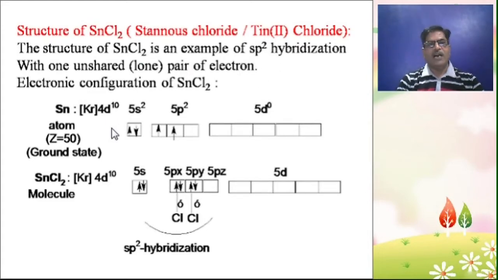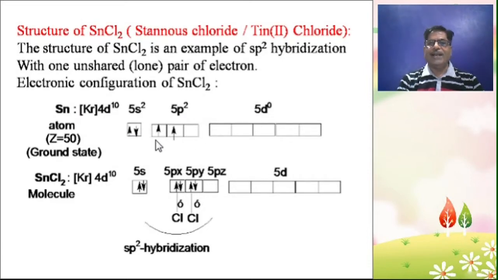hybridization. Now let's discuss the electronic configuration of the SnCl2 molecule. In the ground state of the Sn atom, Z is equal to 50, the valence shell is krypton 4d10 5s2 5p2 5d0.